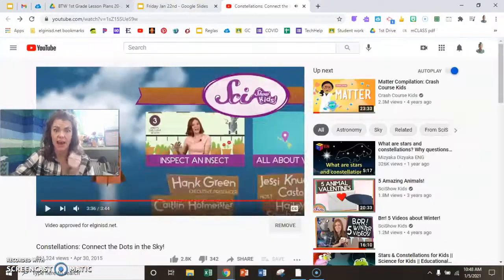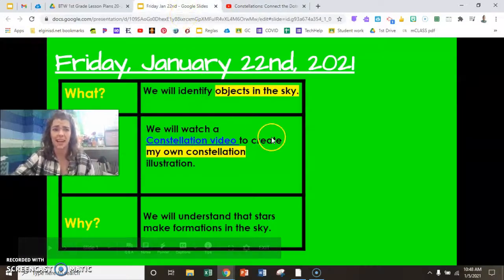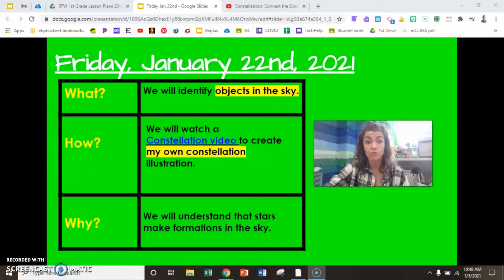Just like she said, I hope you do look up at the night sky sometimes and look for those constellations. But right now, we're creating our own constellation. Let's get our supplies ready. 1, journal. 2, pencil. 3, that's it.